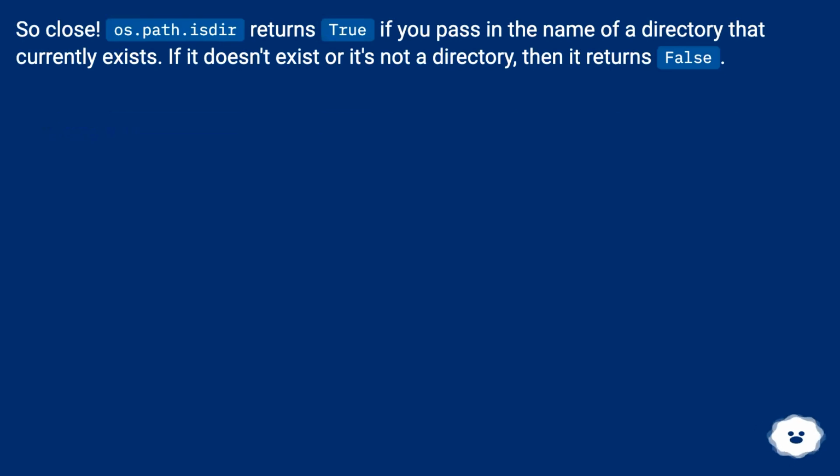os.path.isdir returns true if you pass in the name of a directory that currently exists. If it doesn't exist or it's not a directory, then it returns false.